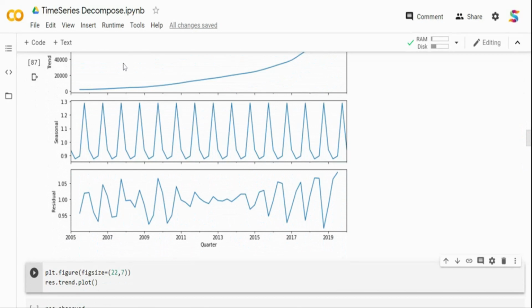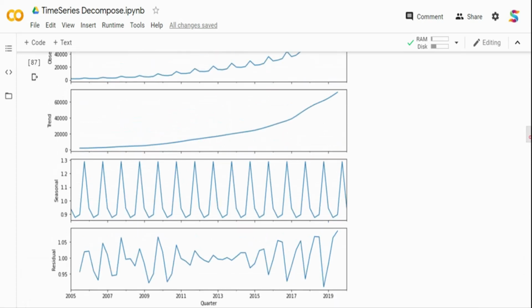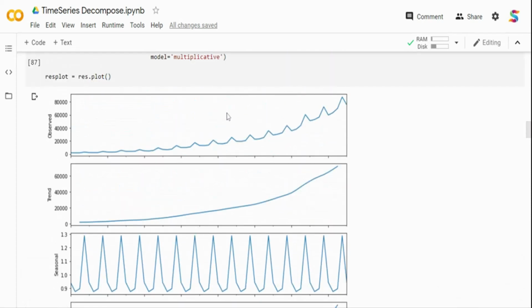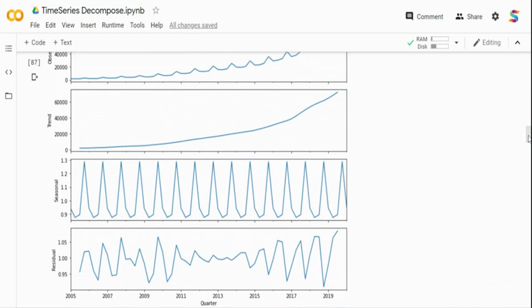That is the difference between the observed value and the trend value and the seasonal value, because we didn't internally fit a regression model. So you may not find a perfect fit, and that's why the residual is plotted over here. So these are the three components: our top time series data is decomposed into trend, seasonality, and residual.